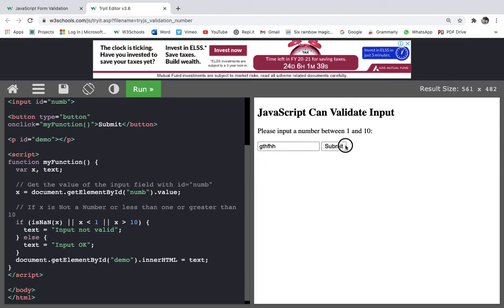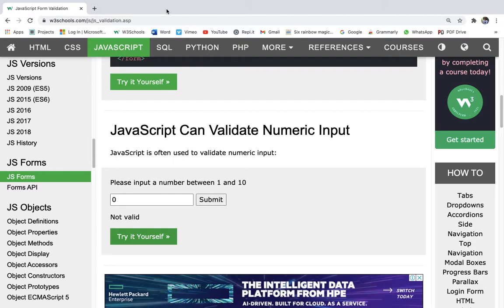So this is not valid input. This is also not valid input, but this is a valid input because it is between 1 and 10. So I hope you understood how we are bringing a number and how we are validating a number between 1 and 10.